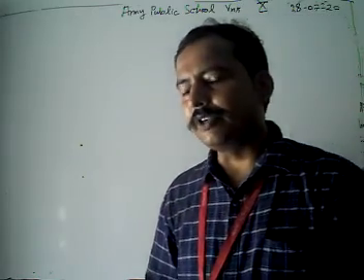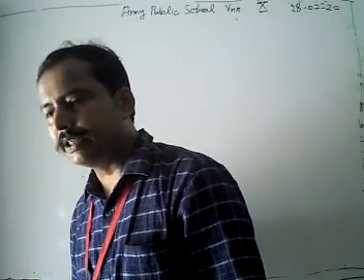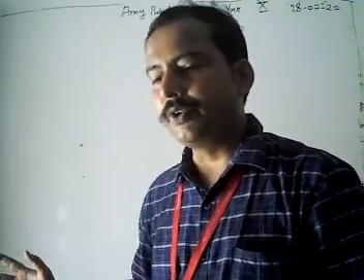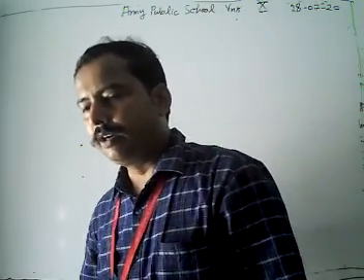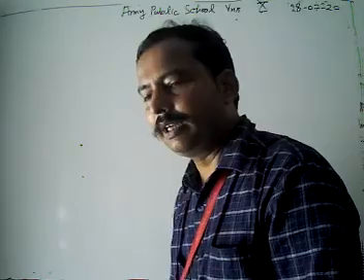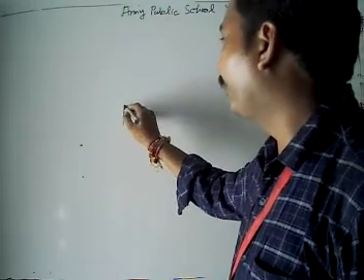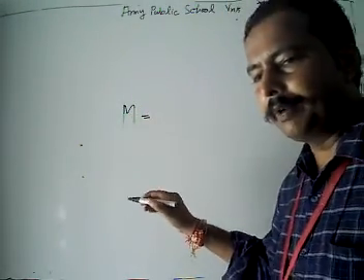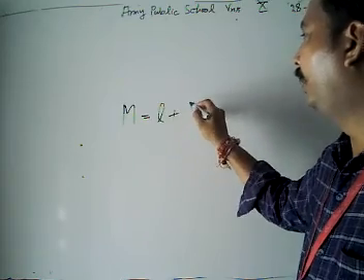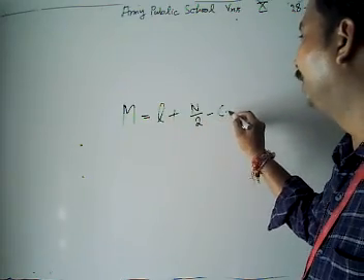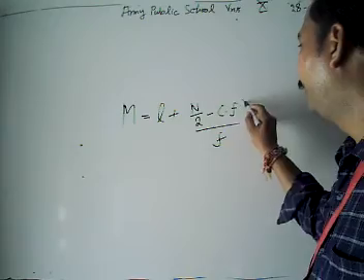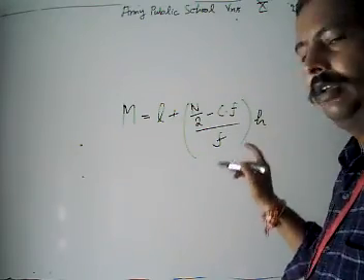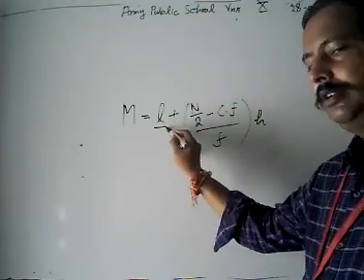Before I start with our problems with median, first of all, let us revise our median formula. Yesterday in class, how did we calculate our median? Our median is given by L plus n by 2 minus Cf by f into h. What is L?